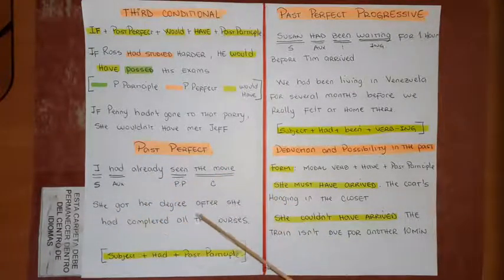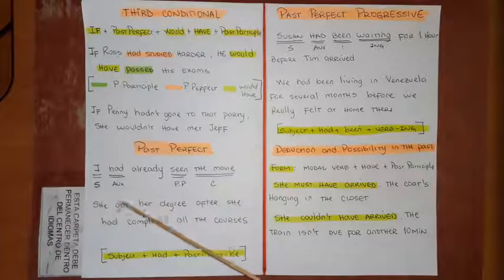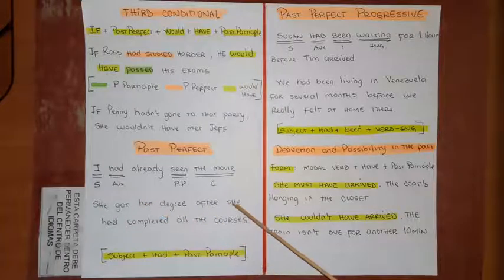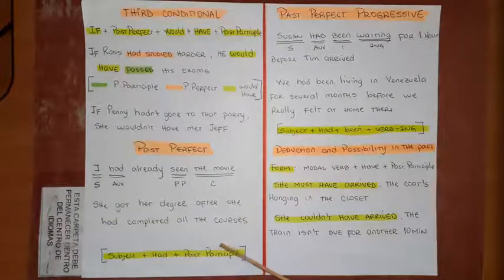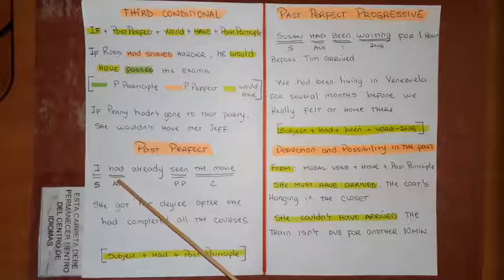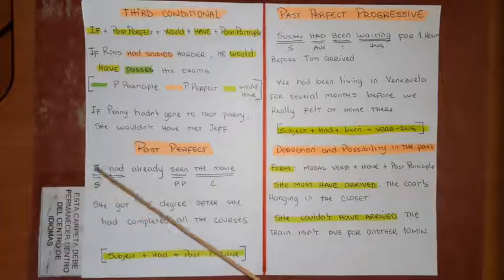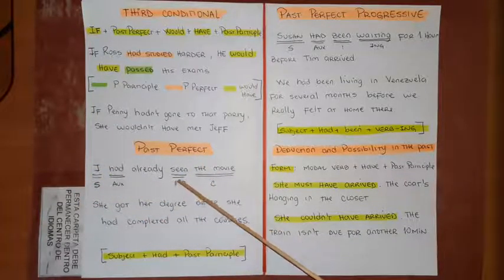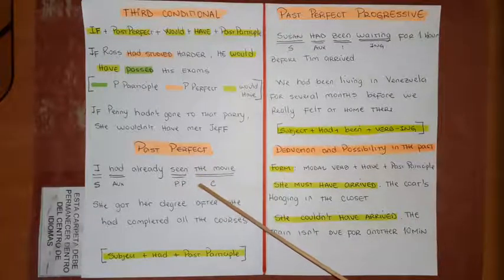She got her degree after she had completed all the courses. In this case, I have a simple past sentence, and also I have a past perfect sentence. Okay. In here, she had completed all the courses. Okay, and this is past perfect. Okay, remember you have to use had, obviously with all the pronouns. You have to use the past participle form and obviously your complement, okay?